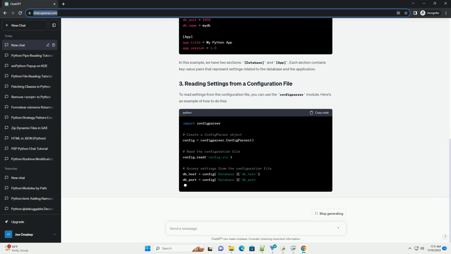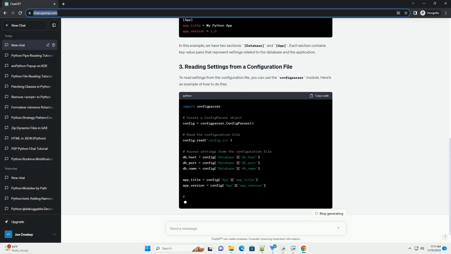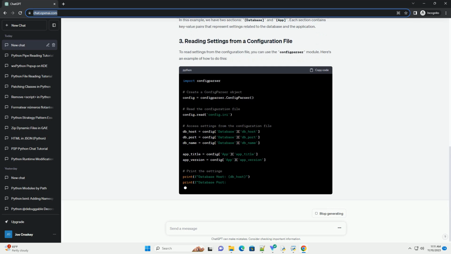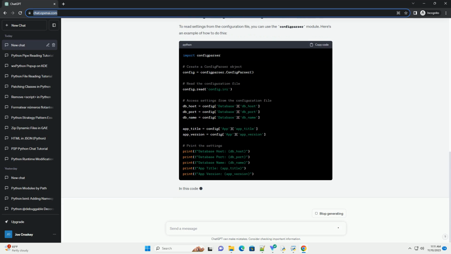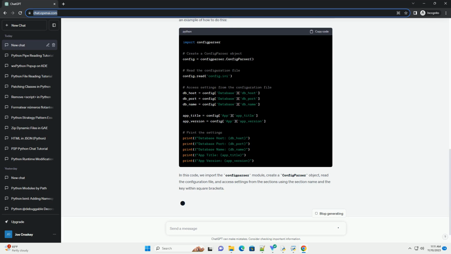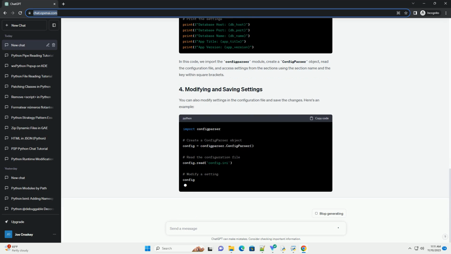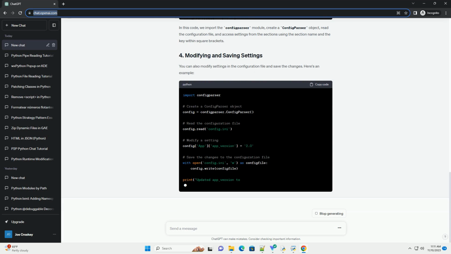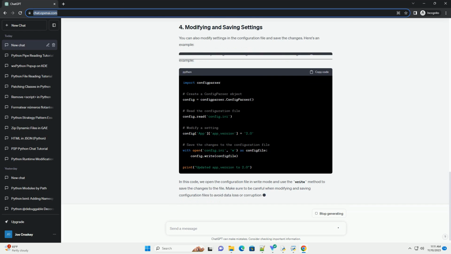The configparser module is included in the Python standard library, so you don't need to install it separately. You can use it out of the box in most Python installations. To store settings for your Python program using configparser, you need to create a configuration file in the .ini file format. This file will contain sections and key value pairs to represent your settings.